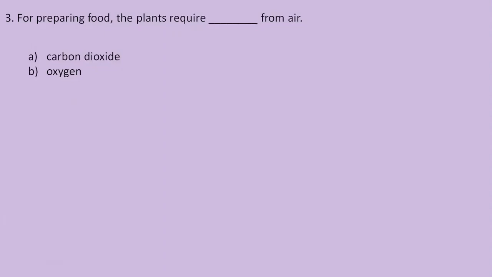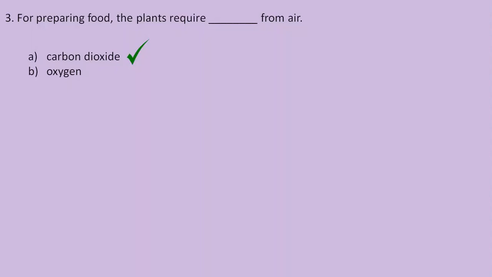We all know that the basic requirements of the plants for the preparation of food are water from the soil, chlorophyll contained in the leaf, energy from the sunlight, and carbon dioxide from the air. Yes, and the correct answer over here is option A, carbon dioxide. Whereas oxygen is required by the plants only in the process of respiration.